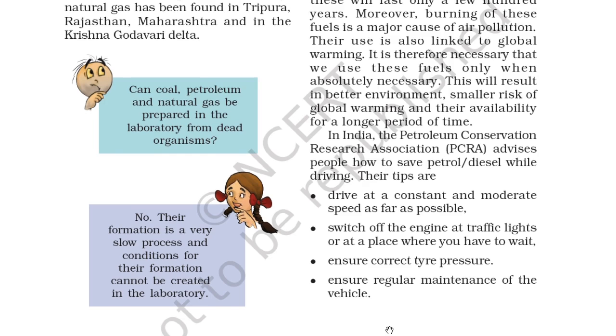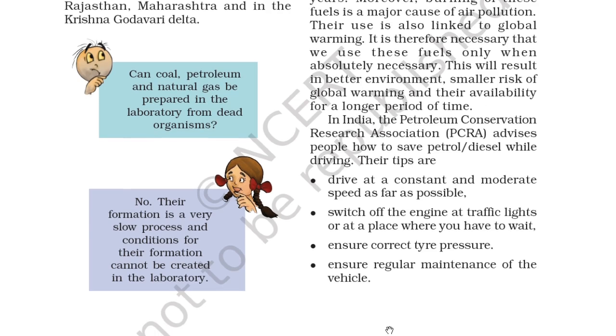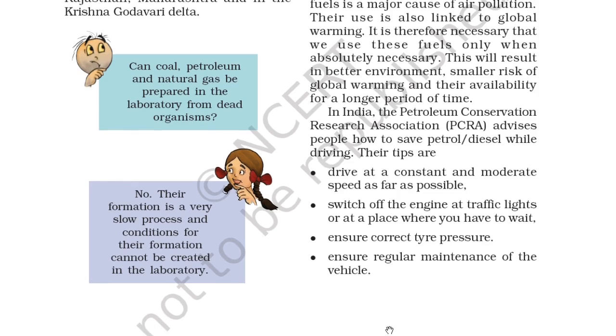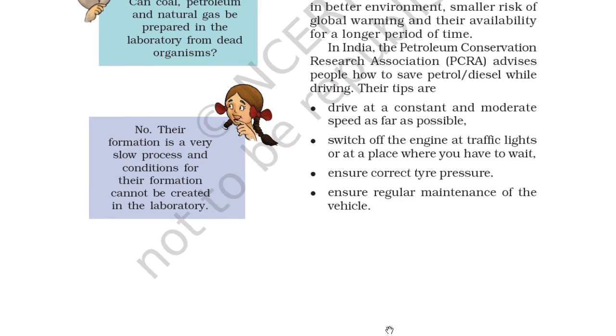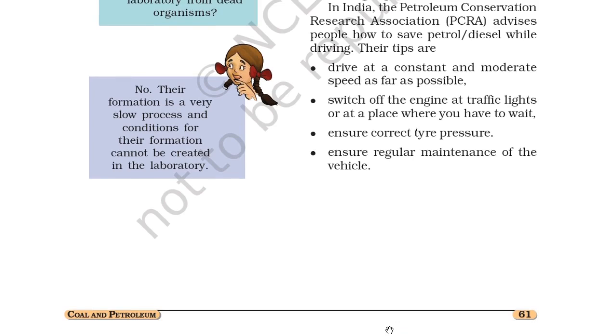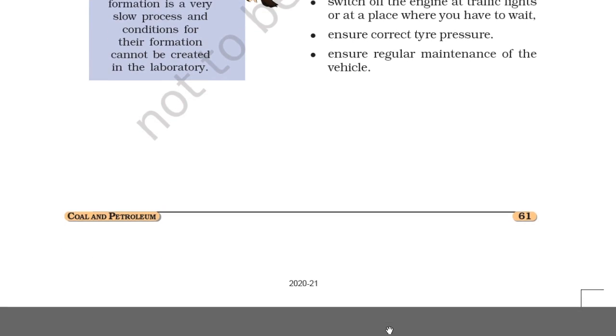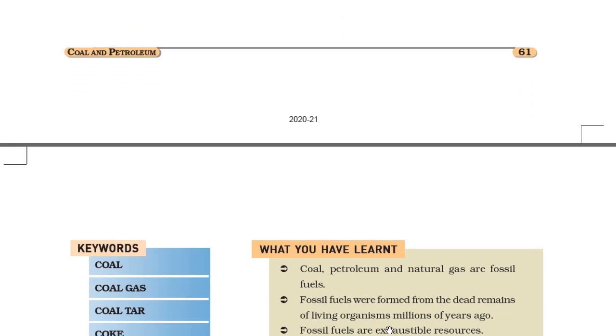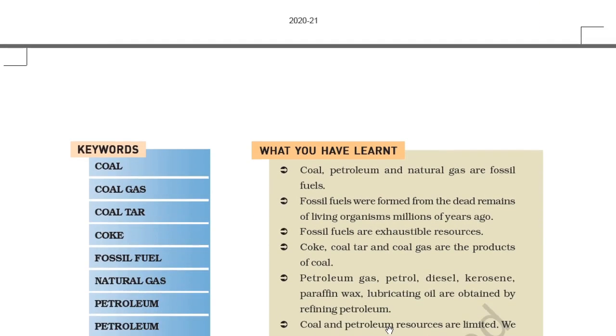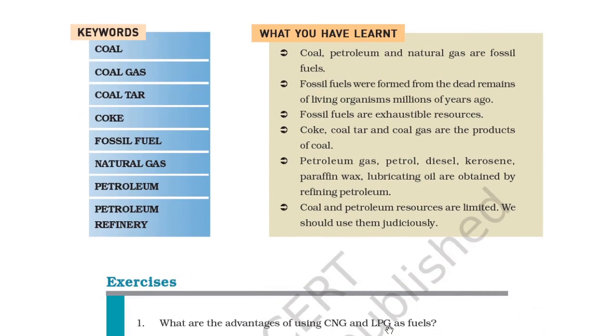In India, the Petroleum Conservation Research Association, PCRA, advises people how to save petrol and diesel while driving. Tips are: drive at a constant and moderate speed as far as possible. Switch off the engine at traffic lights or at a place where you have to wait. Ensure correct tire pressure. Ensure regular maintenance of the vehicle. This will help in saving natural resources like petrol. So here the chapter is finished and we will start the next chapter in the next class.